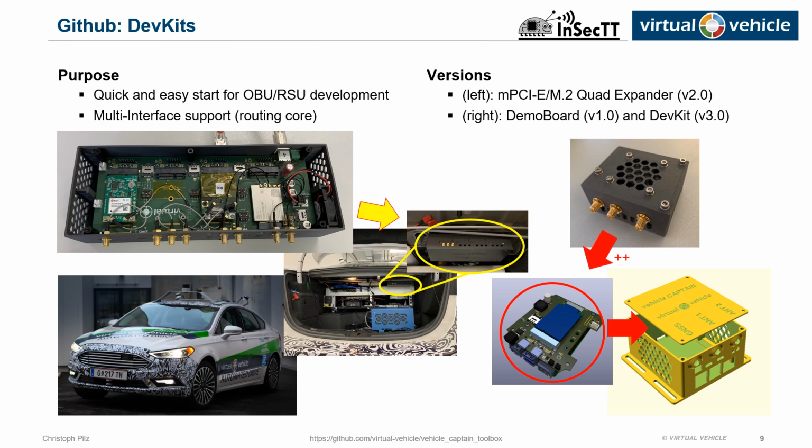On the right side, one can see the first generation of the dev kit, as well as the latest. Both provide only one slot for one MPCI-E or M.2 interface. However, the PCB in the newest generation is easily extendable by design. Just jumping back to the left side again, you can see our automated driving demonstrator with the trunk open where we put in one of the vehicleCAPTAIN Quad Expander development kits. It is currently equipped with a V2X interface, a mobile network interface, and a GNSS interface for 1 PPS time synchronization.